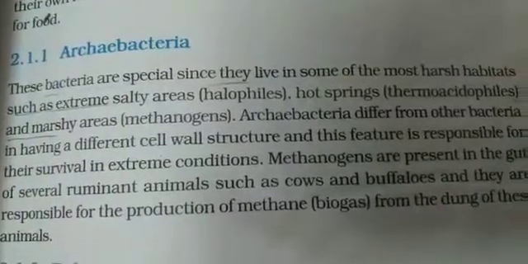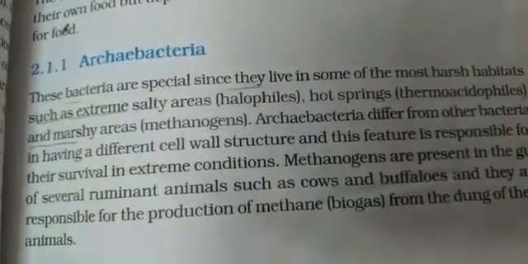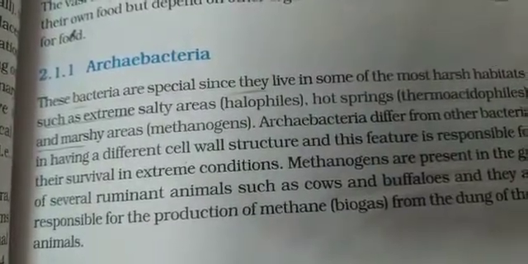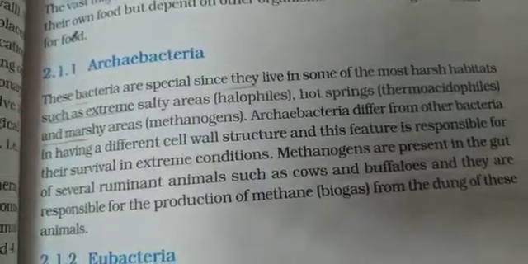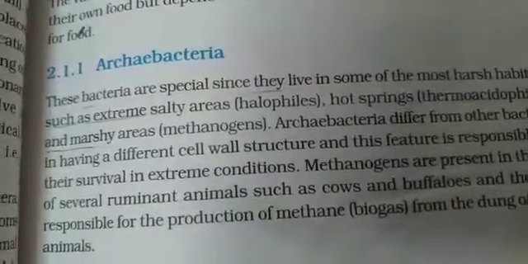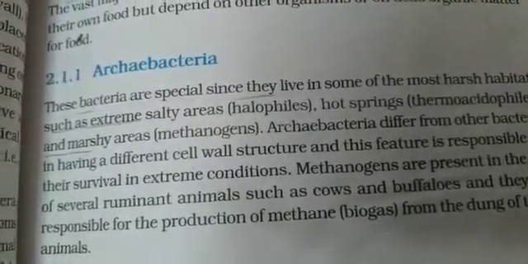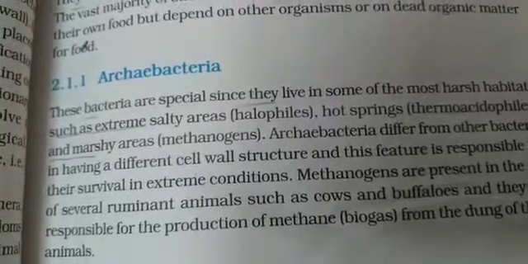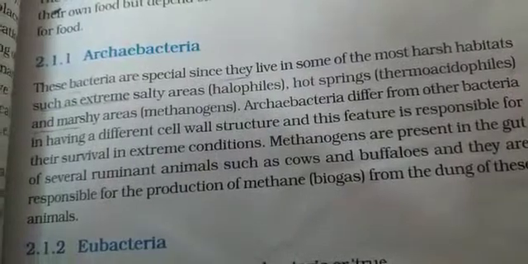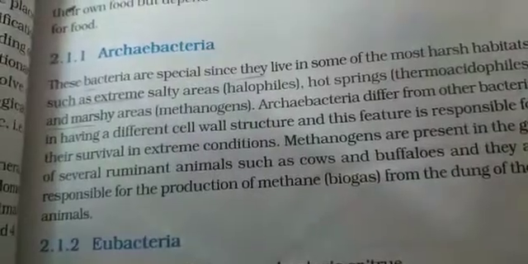Clear? Now, archibacteria differ from other bacteria. अब इसमें और normal bacteria में क्या फ़र्क है बेटे? In having a different cell wall structure. Their cell wall is different from the other bacteria. Now, what is the difference? This feature is responsible for their survival in the extreme conditions. Clear? Their cell wall is not as normal as in other bacteria. They have a very special type of cell wall. Their cell wall is very rigid, which makes them survive in those harsh conditions.